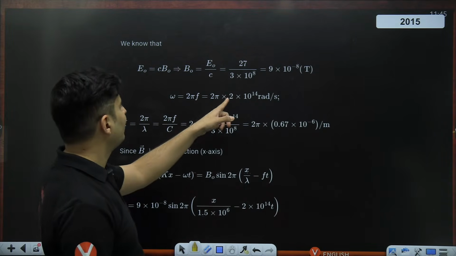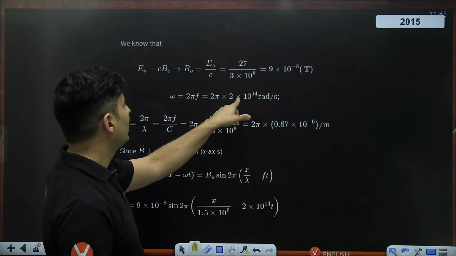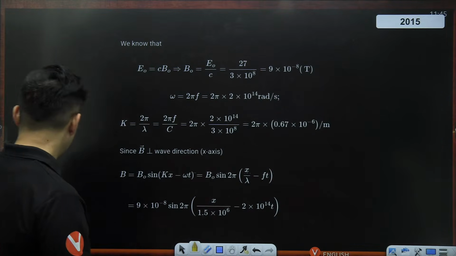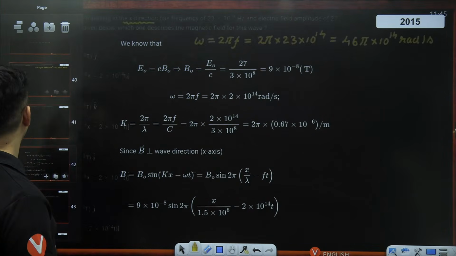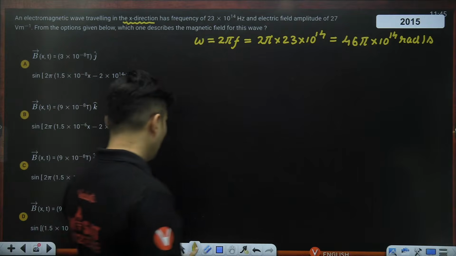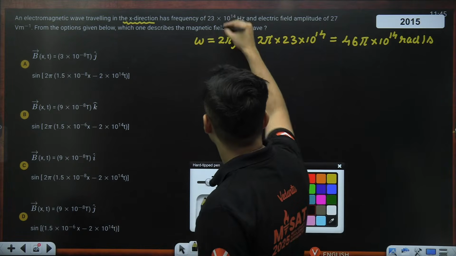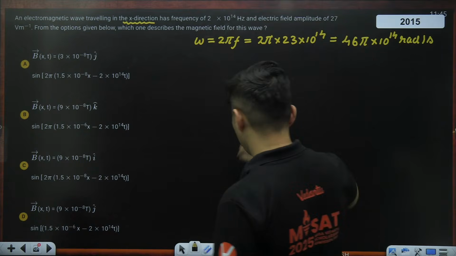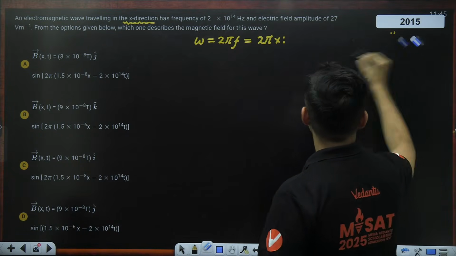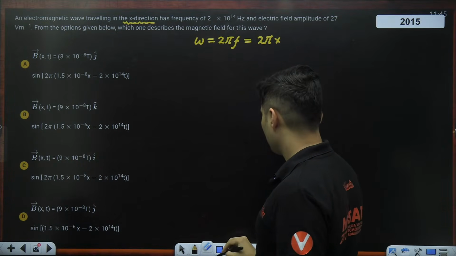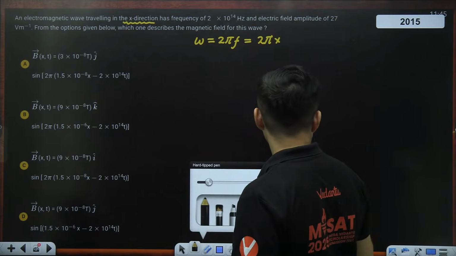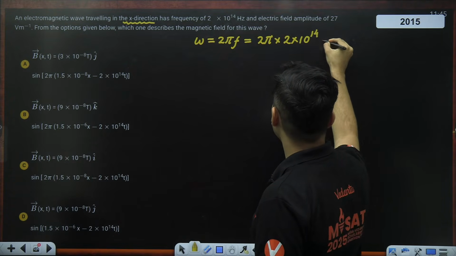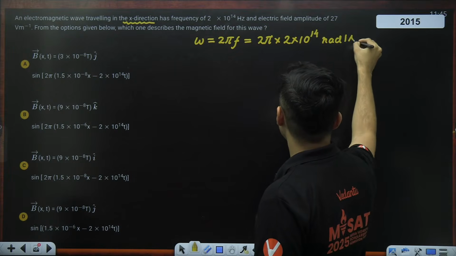Omega is 2 pi f. Yeah, see, I figured it out. There is a printing mistake. They have taken 2 into 10 to the power 14, so that number 3 was not supposed to be there. Okay, fair enough. So sometimes printing mistakes also cause unnecessary issues. So just 2 pi multiplied by 2 into 10 to the power 14 radian per second.